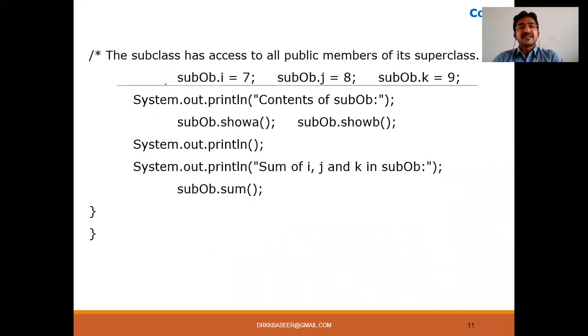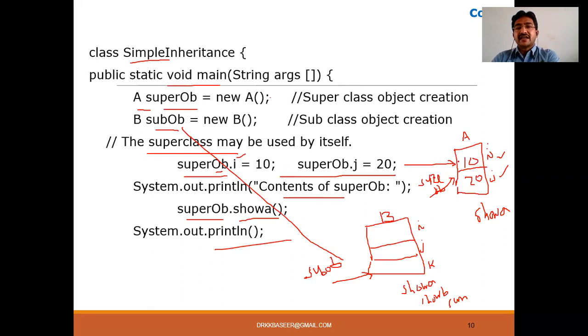And again, I am initializing the variables for class B. What is the object for class B? Sub OB. So I, J, K I'm going to assign here. Already, by the earlier statements, I is 10 and J is 20 in class A. Automatically, class B also has 10 and 20 because it is inheriting. The K value is initially 0 because it has just been declared and there is no value for it. By default, the initial value for an integer in Java is 0.